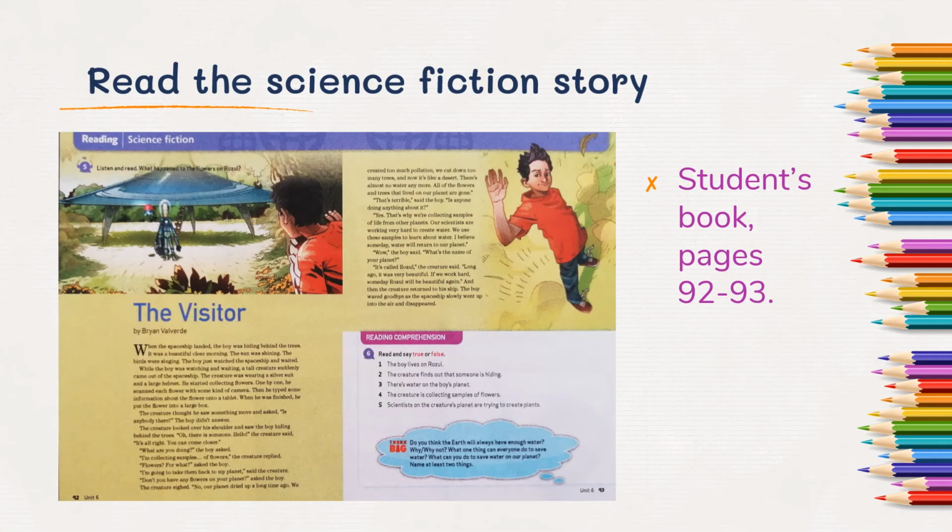In your student's book, pages 92 and 93, you're going to read a science fiction story. When you finish, you have to complete the exercise 6. You have to identify if the sentences are true or false.